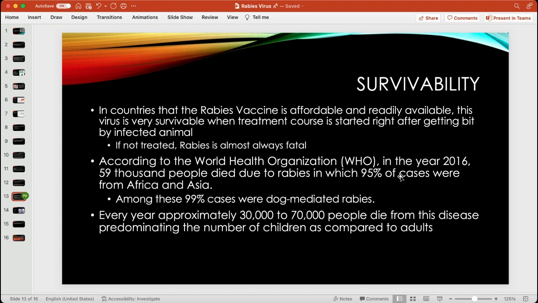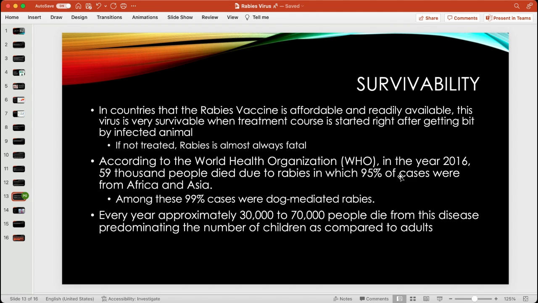So, as for the survivability of the rabies virus, in countries where the rabies vaccine is affordable and readily available, this virus is very survivable when the treatment course is started right away after getting bit by an infected animal. If it is not treated right away or not treated at all, rabies is almost always fatal. And there were actually only 6 known cases of someone surviving rabies without getting treated for it.